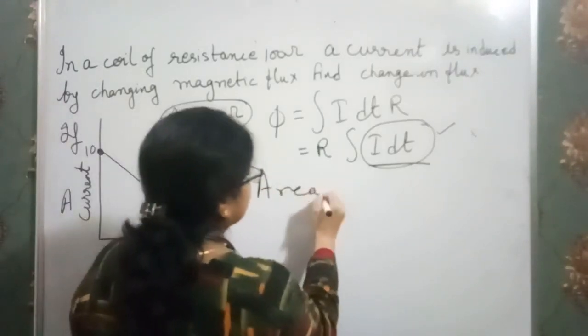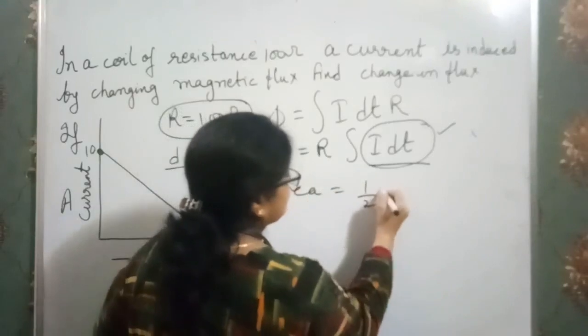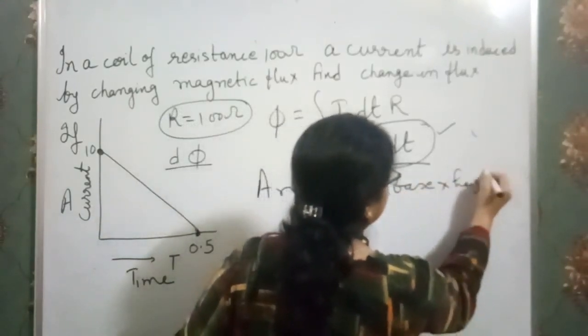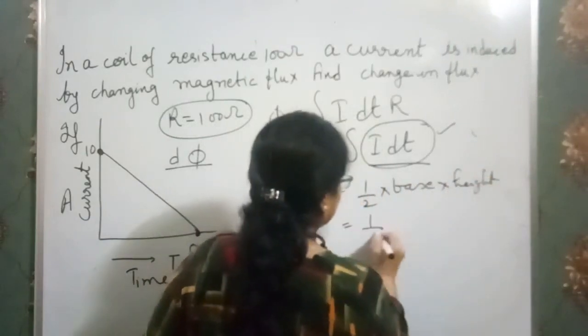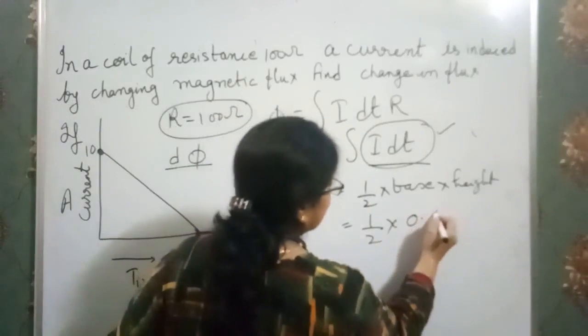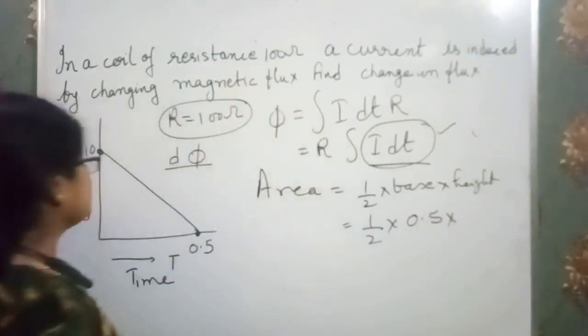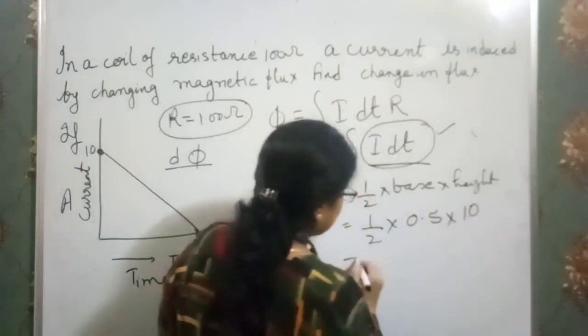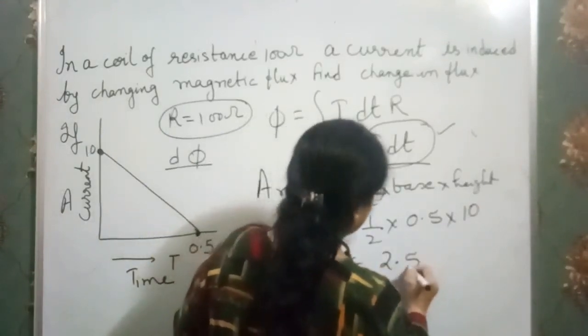So what is the area of the graph? Half base into height, our simplest method. So half, in the base we have time, that means 0.5, and in the height we have the current, 10 amperes. Okay. So we have 2.5.